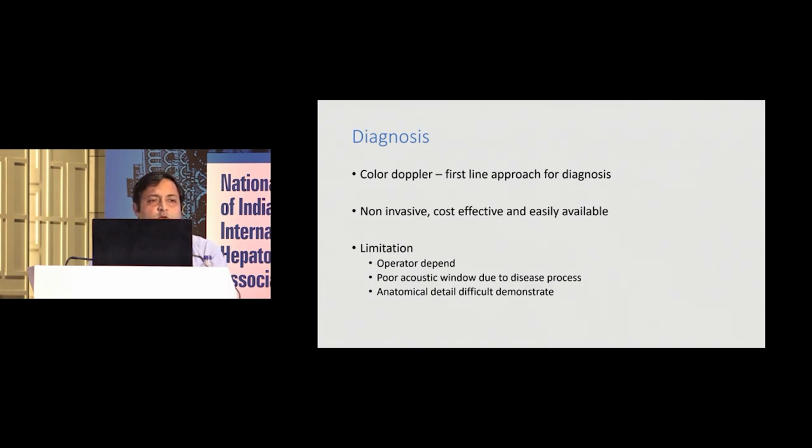The first line of diagnosis is color Doppler, which is non-invasive, cost-effective, and easily available. But the limitation in acute pancreatitis is that it is very much operator dependent, and due to the disease there are poor acoustic windows for assessment of these vessels, and anatomical detail is very difficult to delineate in the presence of acute pancreatitis.